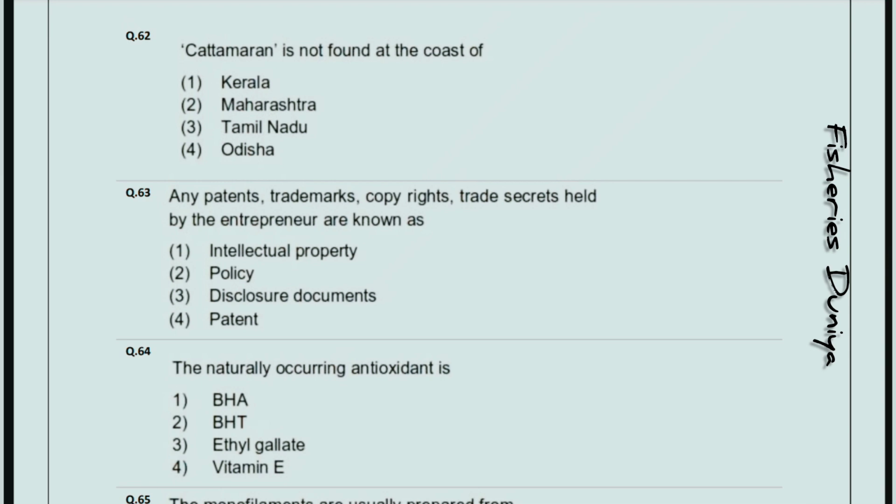Any patents, trademark, copyrights, trade secrets held by the entrepreneur are known as, so the correct answer is option number first, intellectual property right. Next question, the naturally occurring antioxidant is, so the correct answer is option number 4, vitamin E.